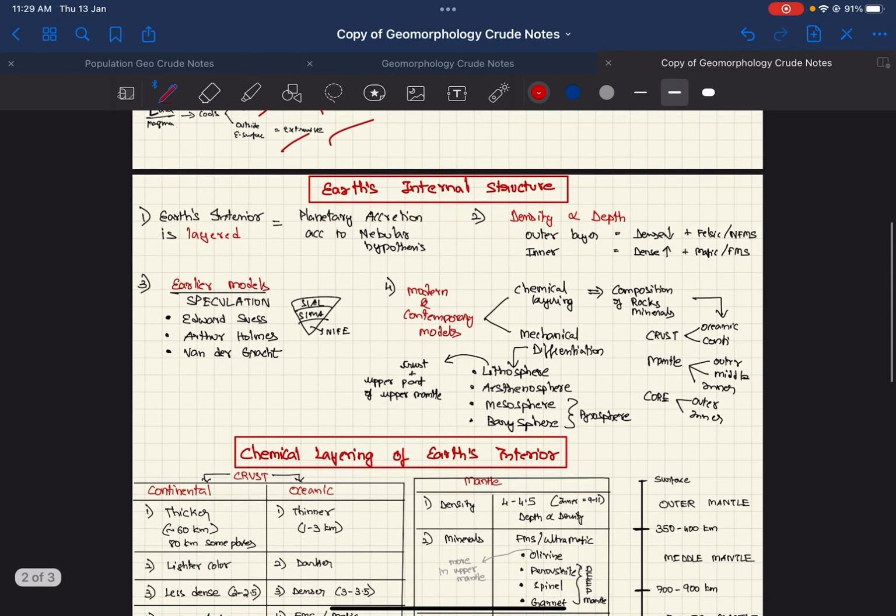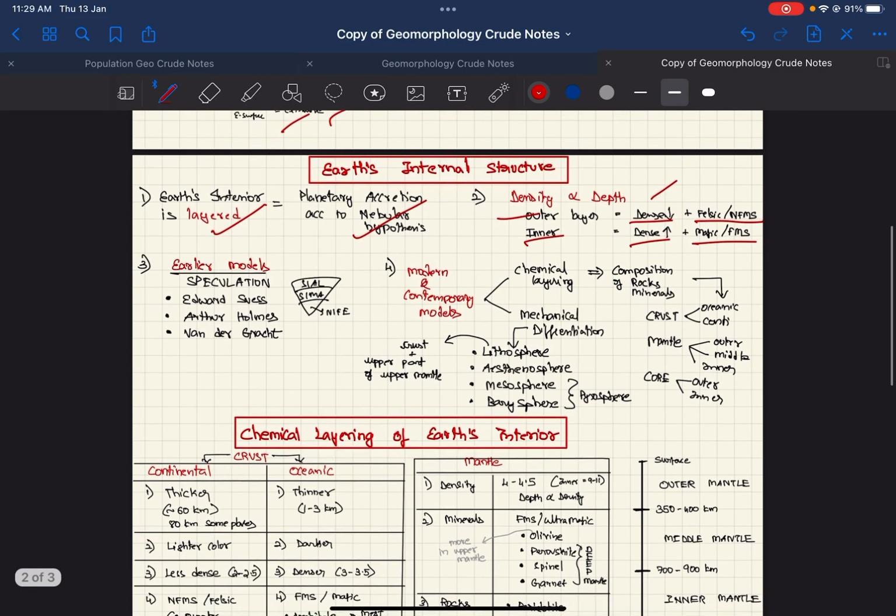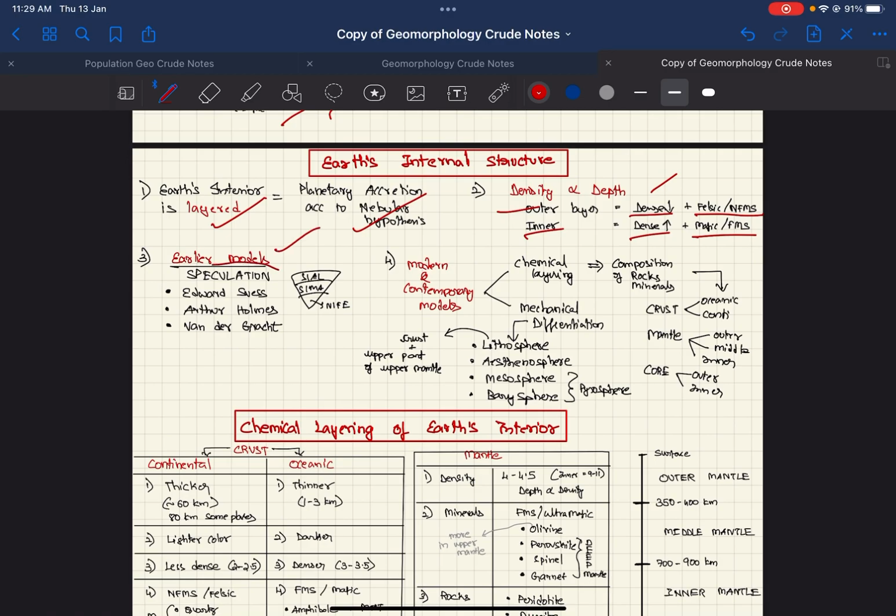Now coming to Earth's internal structure, Earth's interior is layered. This is explained by the nebular hypothesis. As the depth increases, density also increases. Therefore, outer layers are less dense, and they have felsic or non-ferromagnesium silicates. Inner layers are more dense, and they have mafic or ferromagnesium silicates. So earlier models were based on speculations, given by Edward Suess, Arthur Holmes, and Van der Gracht. The CLC knife is a model given by Edward Suess.